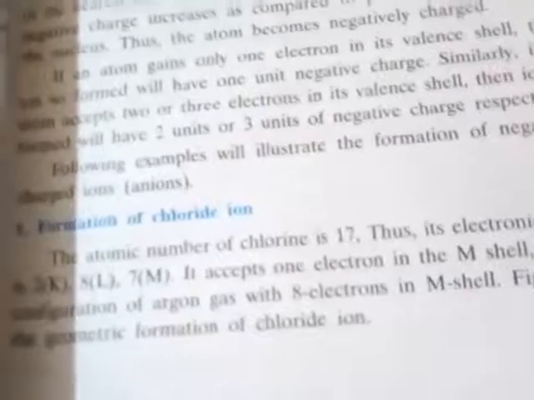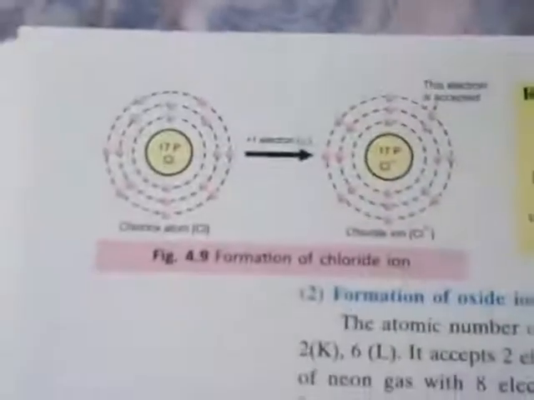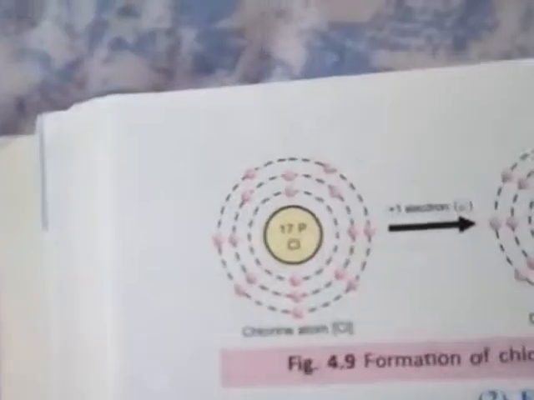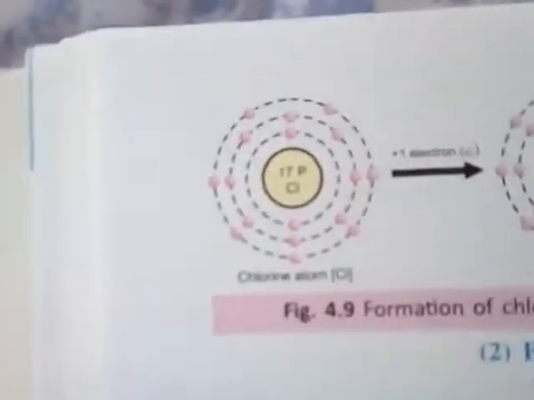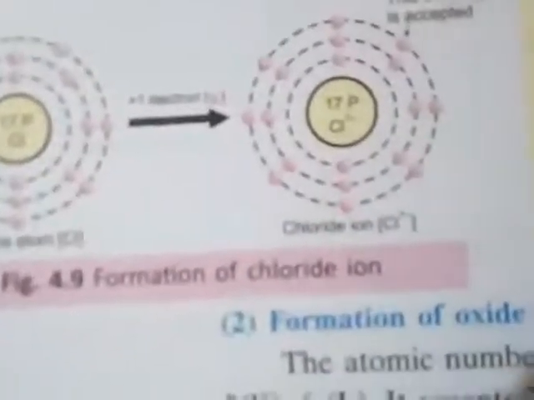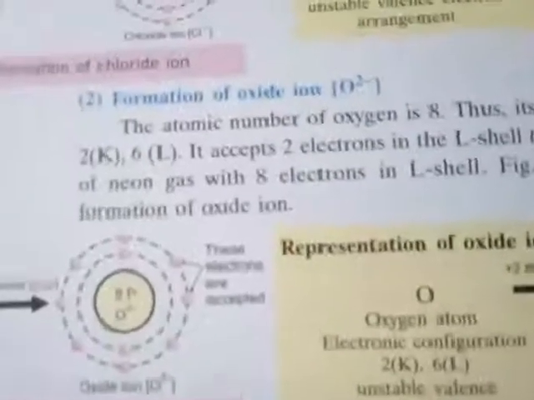So in sodium chloride, the chlorine atom will take 1 electron from the sodium or other atoms, and it will immediately form the Cl minus ion, and it will be stable again with 8 electrons in the outermost shell. So this is the formation of the chloride ion, and this is the orbital diagram of the chlorine atom. The 7 electrons are in the M shell, and it will take 1 electron, and after that it forms Cl minus.